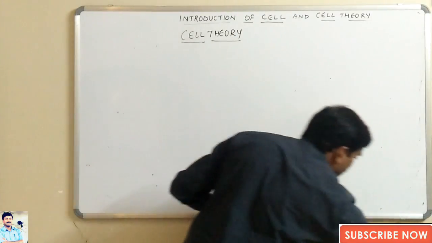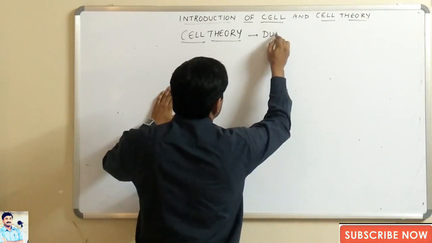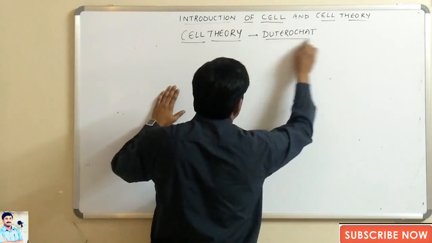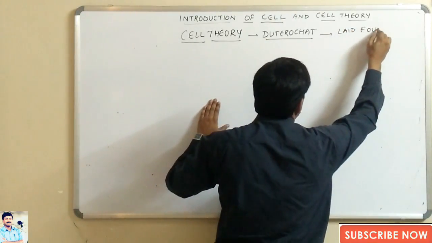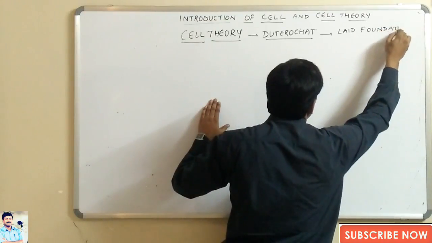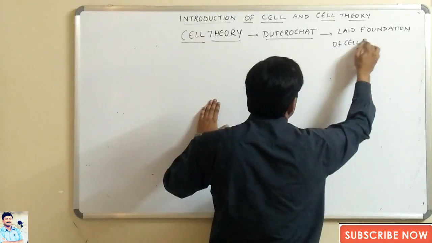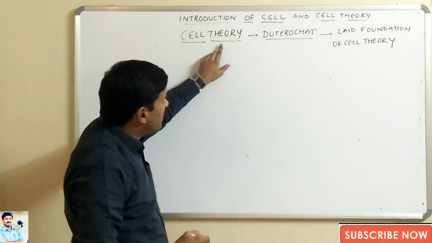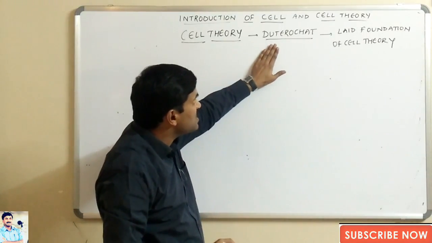First of all, there was a scientist whose name was Dutrochet, who laid the foundation of the cell theory. Once again, the foundation of the cell theory was first laid by a scientist known as Dutrochet.